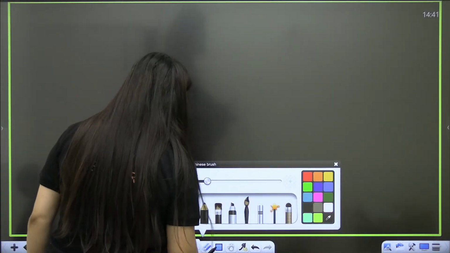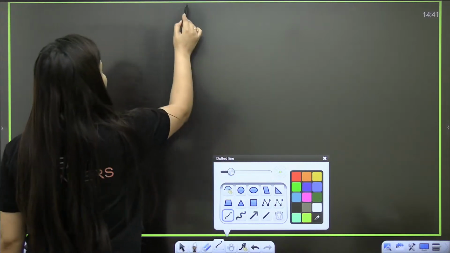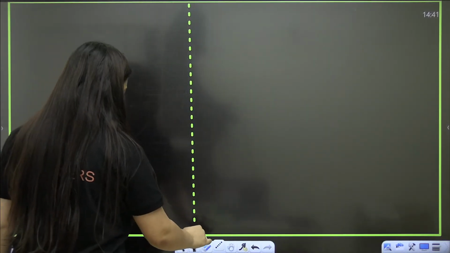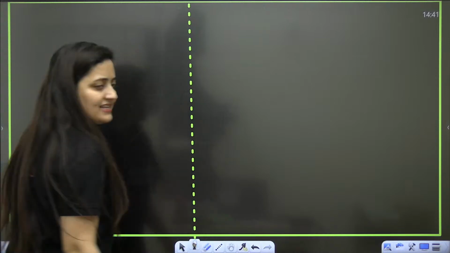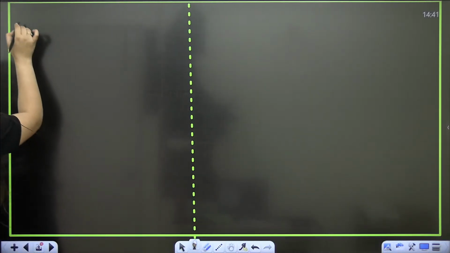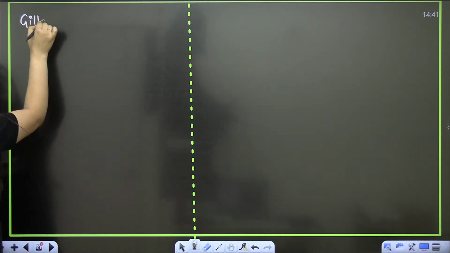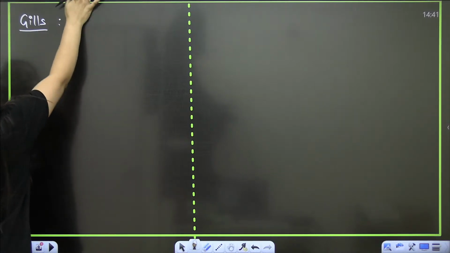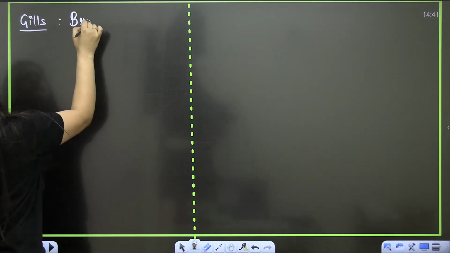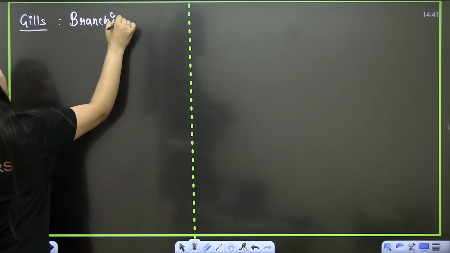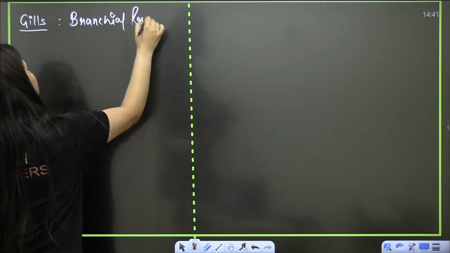The next thing that you need to remember is, if gills are used for respiration, then it will be branchial respiration.